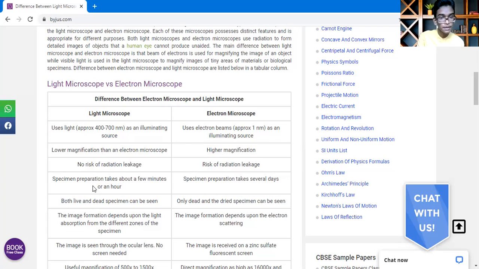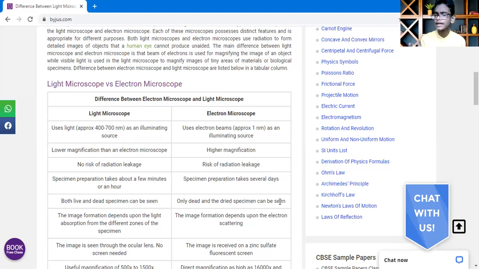Specimen preparation takes a few minutes or an hour in the light microscope, but several days in the electron microscope. Both live and dead specimens can be seen in the light microscope. The special thing about the light microscope is that we can observe both dead and live organisms.